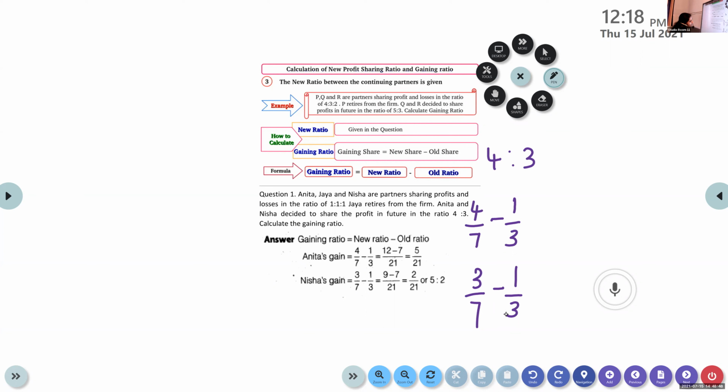And that ratio itself is the gaining ratio, but we need to calculate the new ratio. In this case, the new ratio is given. We need to find out the gaining ratio, which is equal to new ratio minus old ratio. Okay. The 3 cases are clear?